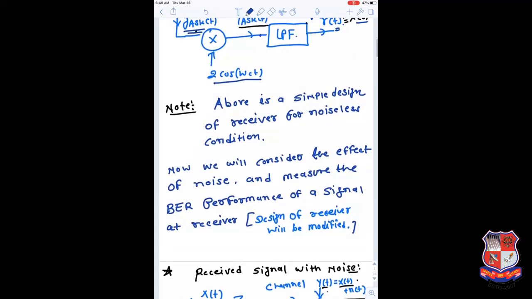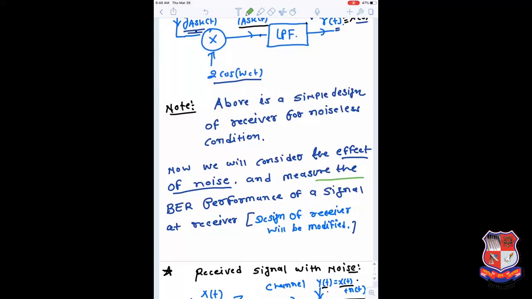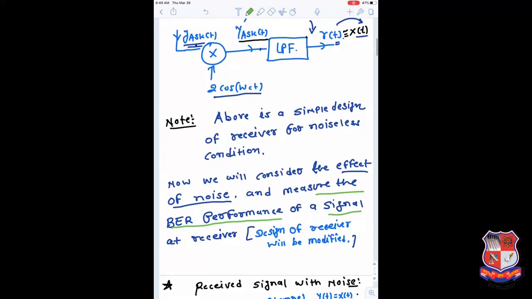The important point to learn here is the effect of noise that we have not considered. If the noise is considered and the received signal is diluted by the noise, then the performance of the receiver is measured by bit error performance, and the analysis of bit error performance is what we are going to derive today. But in that case, the design is not as simple as what is shown here. The design is slightly changed and a few components are added, and these components have a major responsibility to recover the original signal and to remove the noise present in the signal. So you will see this.